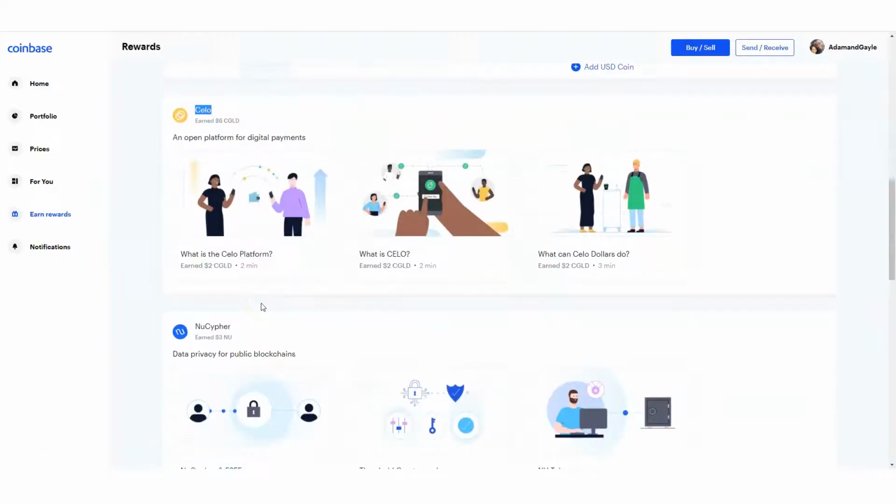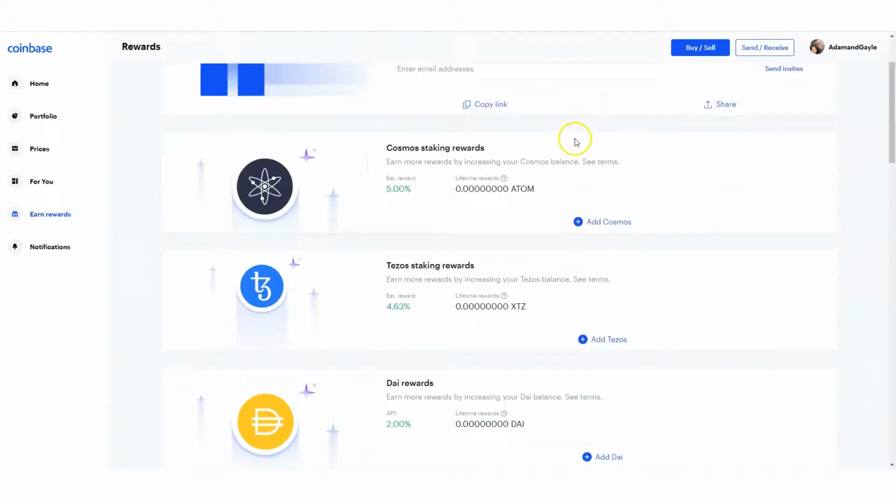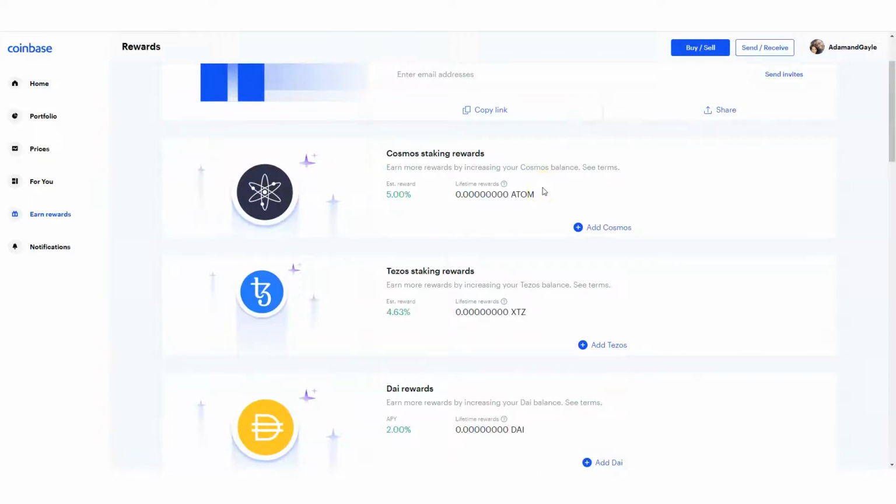So when you click on the link below and start your Coinbase account, if you don't have it already, I want you to go right to earn rewards. You can actually do this from your cell phone as well. You can download the mobile app, the Coinbase app, from the Play Store on Android, and also the App Store for your iPhone. So you go right to earn rewards, and then you'll just look at all these different rewards you can get. Now, if you haven't signed up yet, all this will be blank for you.